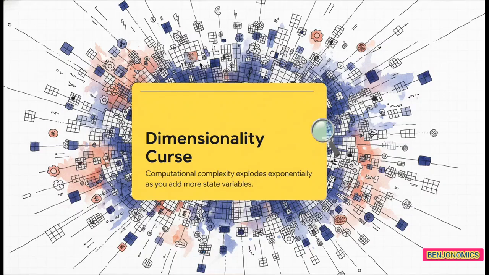You see, when we try to solve these problems numerically, we usually map out a grid of all the possible states. But the second you add more variables, say tracking not just capital but employment, inflation, and maybe some random productivity shocks, the number of grid points you need explodes exponentially. It very quickly becomes literally impossible for even our most powerful supercomputers to solve.